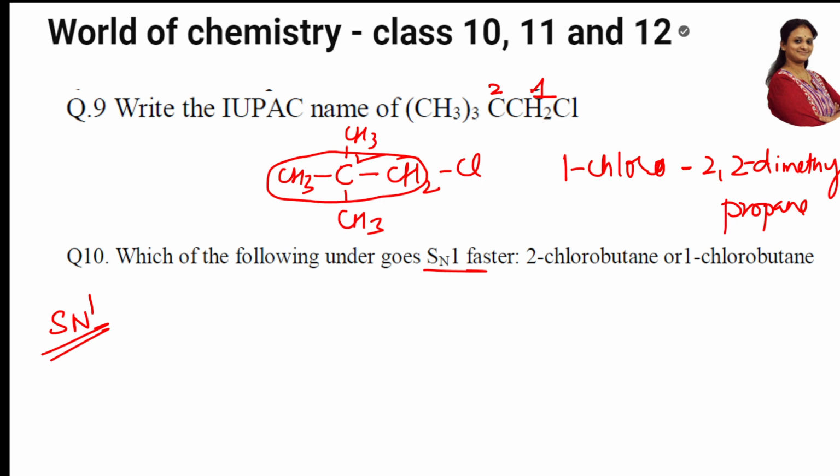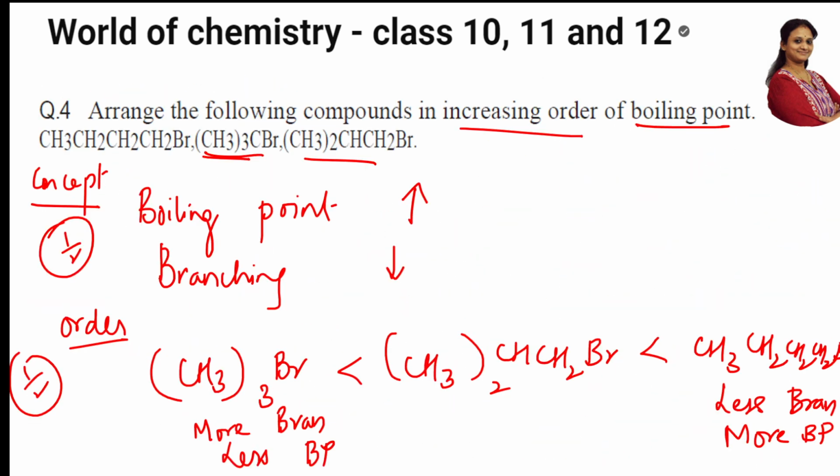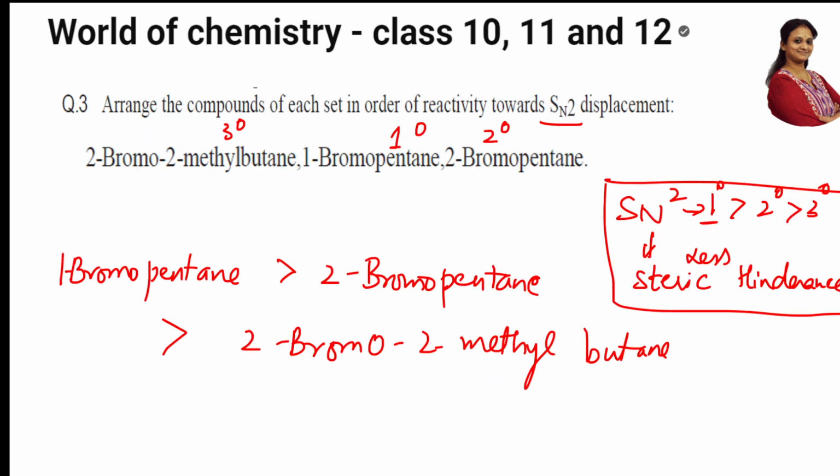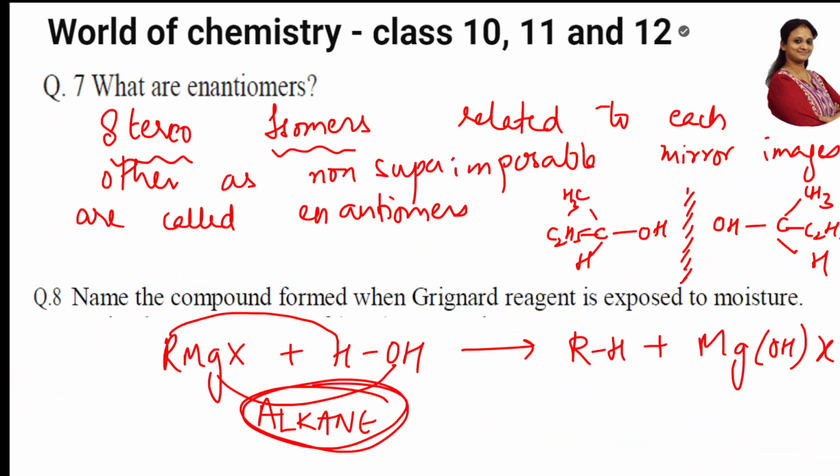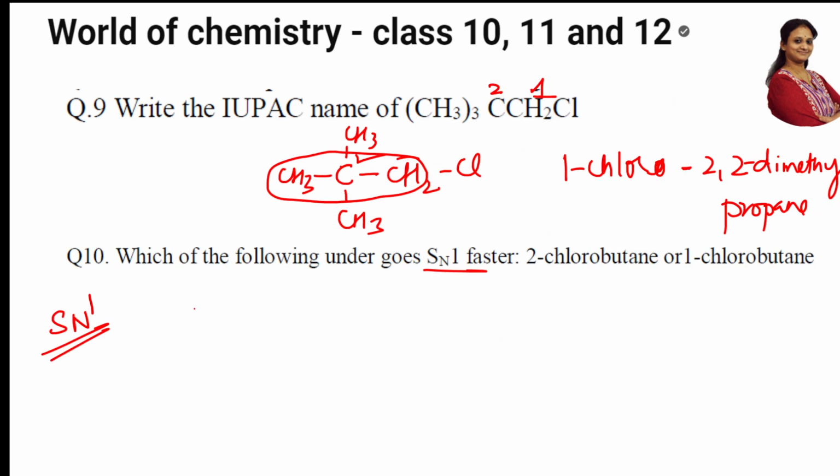Now, which of the following undergoes SN1 faster? Now in SN, what is the order, students? In the earlier question we have done 1 degree, 2 degree, 3 degree. SN2 is preferring less steric hindrance. SN1 will prefer what order? Tertiary greater than secondary greater than primary very much greater than methyl group. Correct. Now in this case, this is primary. If I take 2-chlorobutane, this is secondary. Now which is preferred, students?